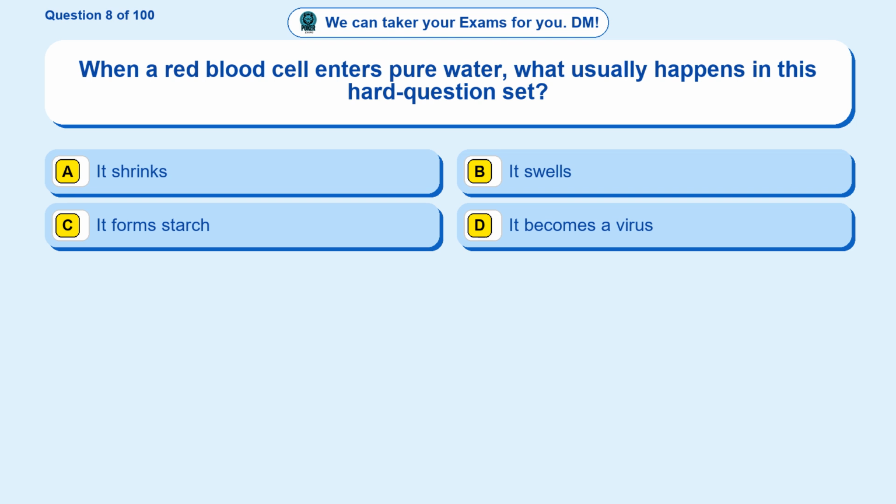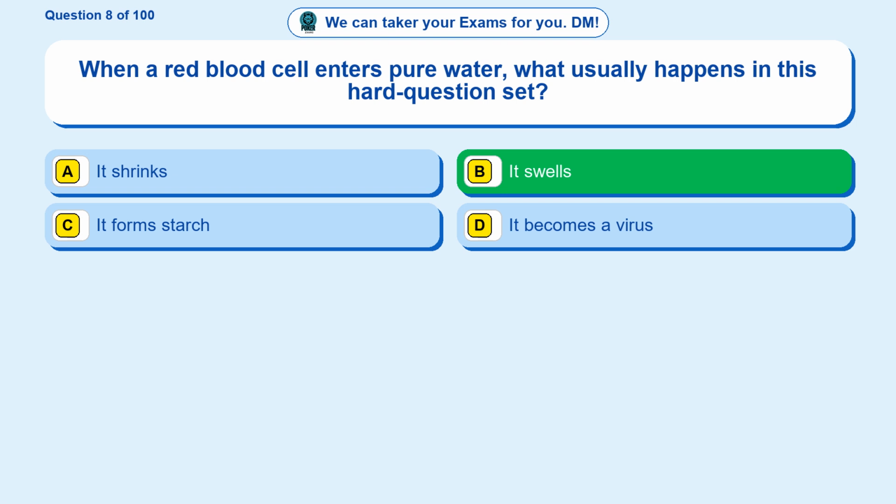Question 8. When a red blood cell enters pure water, what usually happens in this hard question set? Option A, it shrinks. Option B, it swells. Option C, it forms starch. Option D, it becomes a virus. The correct answer is option B.